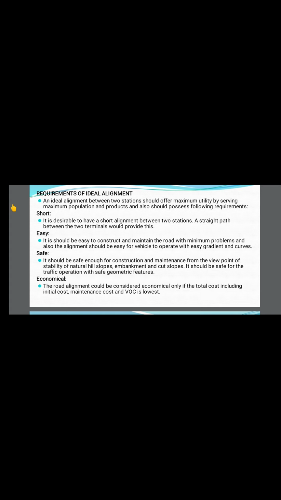For that, what they are doing is the reconnaissance survey. They are checking with trial and error, with models or with calculations, all those things, before going for the final one. They check which one has the lowest vehicle operation cost, maintenance, and initial cost. Only then will the final plan be approved, and then execution is started.